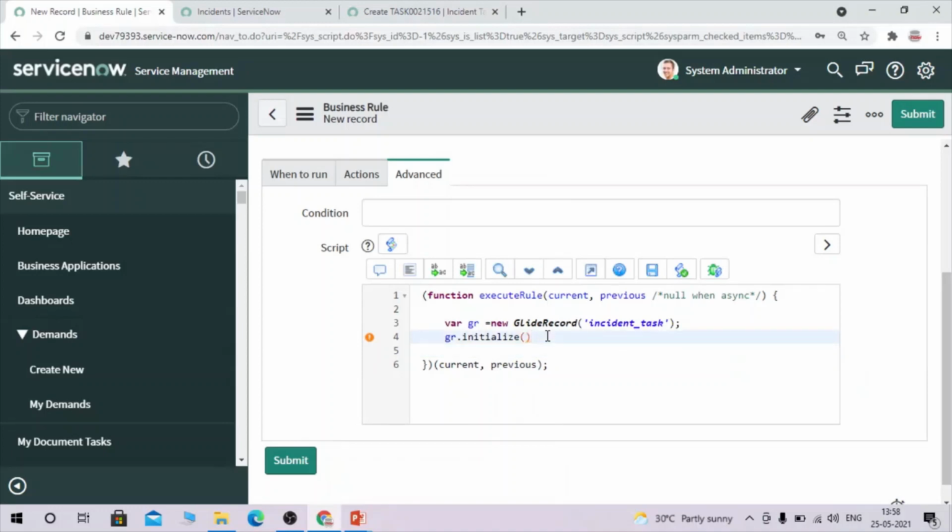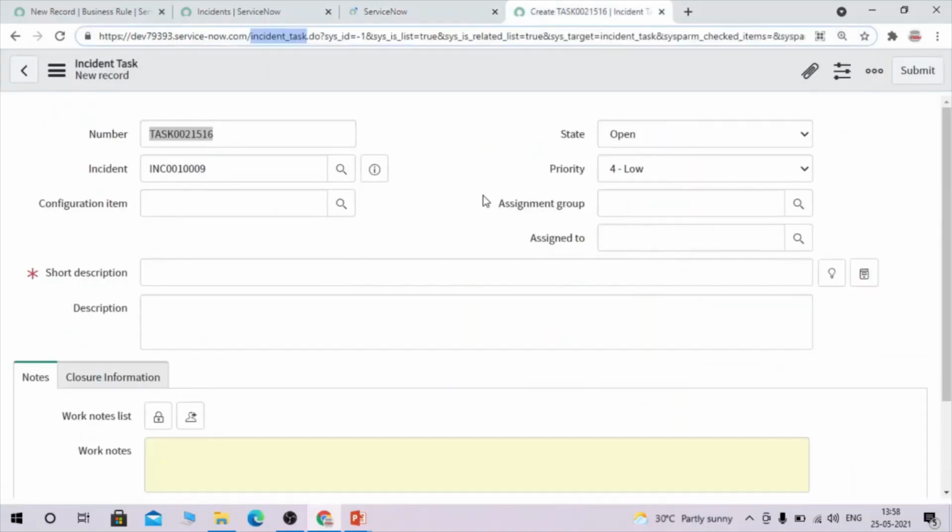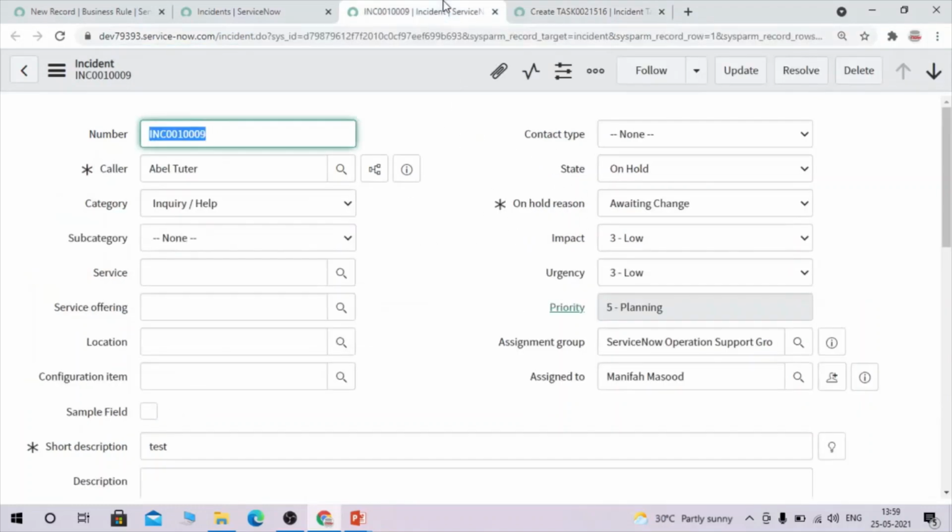And after that, I can start setting the values which I want. So here, let me open one incident record as well. So what I have to do is set the value into the incident task record, into the field, and I have to do the field mapping. So I want to map this field from this incident.